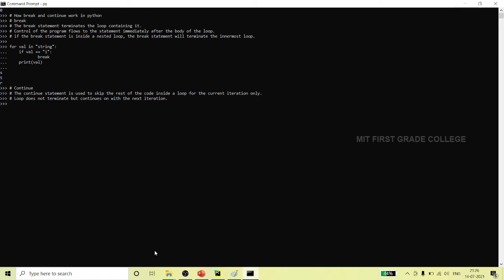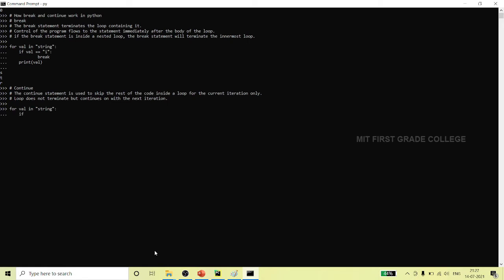Again, for val in string, followed by a colon, then tab indentation. You need to press tab if you are working in the Python interpreter. If you are working in PyCharm or any IDE, it will indent automatically.